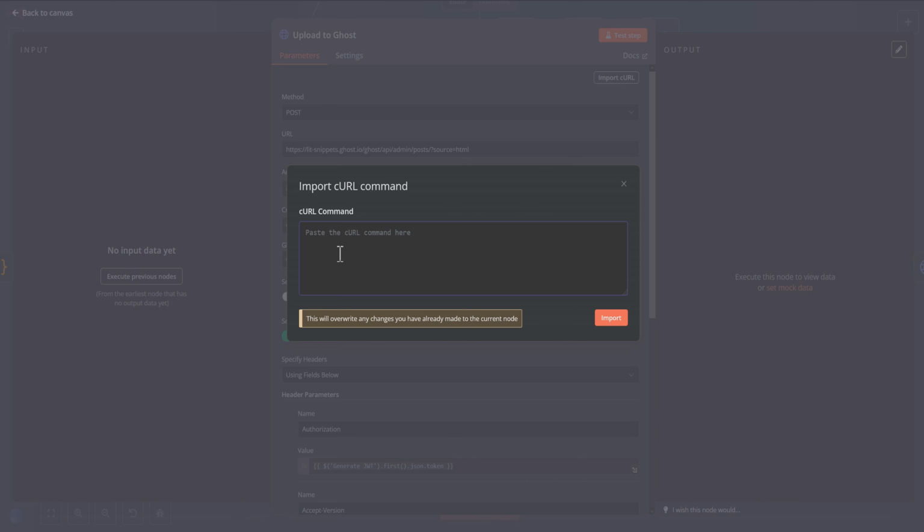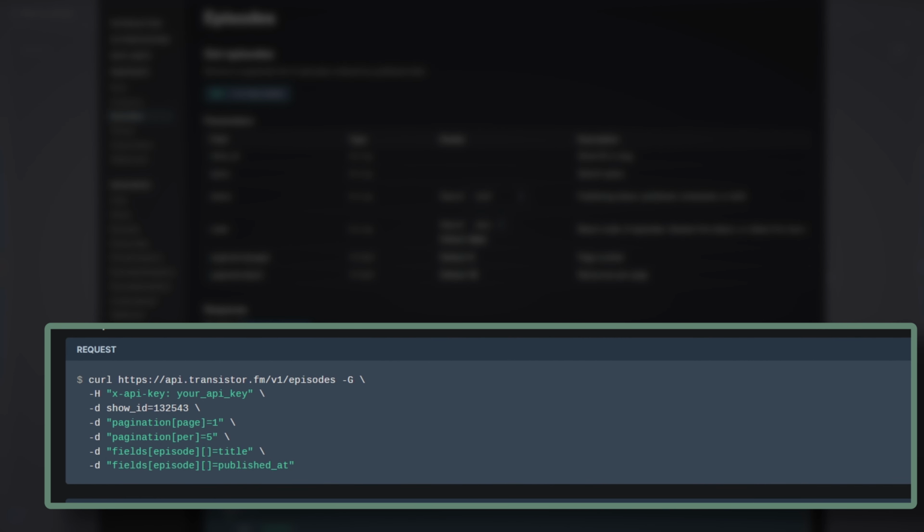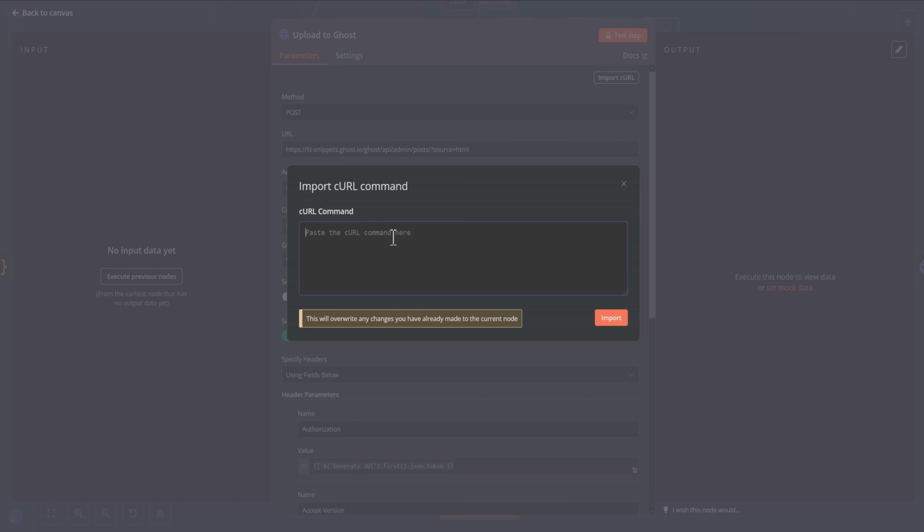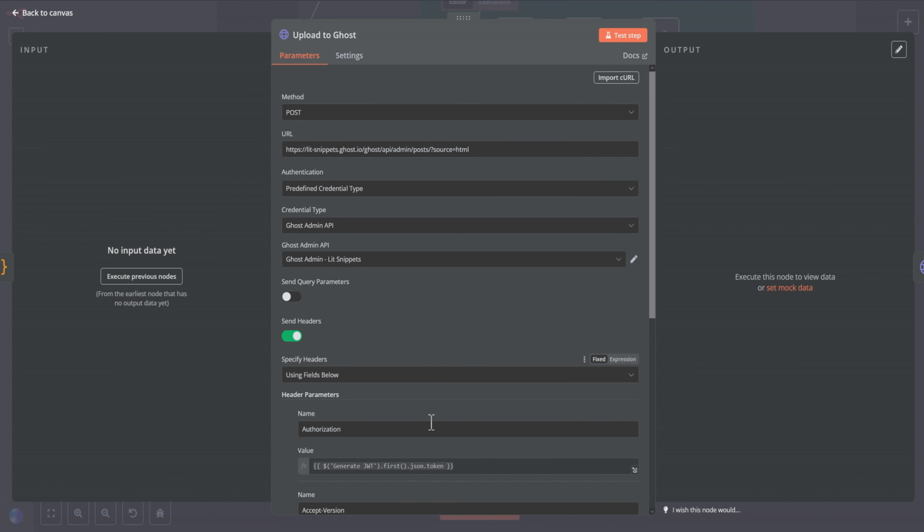What it does is, when you're using API documentation, frequently they will show you how to make an API call, how it should be structured, and they'll format it as a CURL command. I don't know if I'm saying this right. I don't know if it should be curl or CURL, but I'm going to say it in that way. Let me know in the comments if I'm doing it incorrectly. You just import that command here, and it will then fill out everything in one click right into your HTTP node. This is such a time saver.